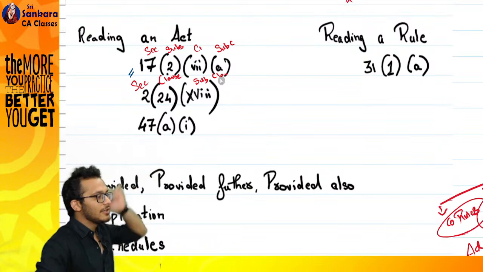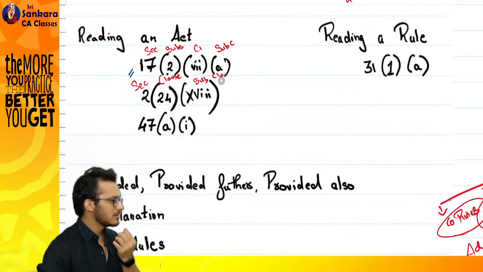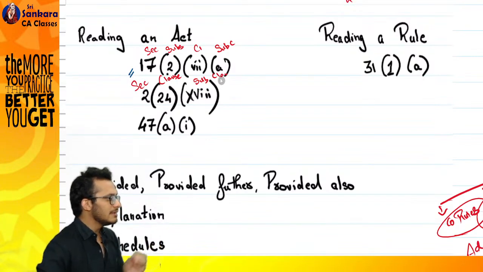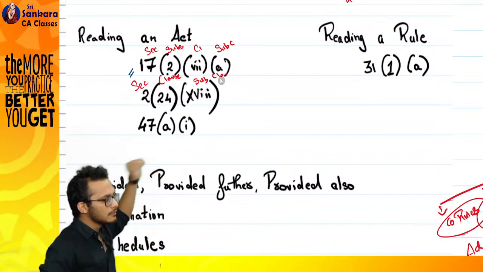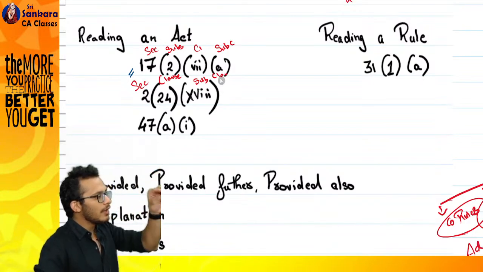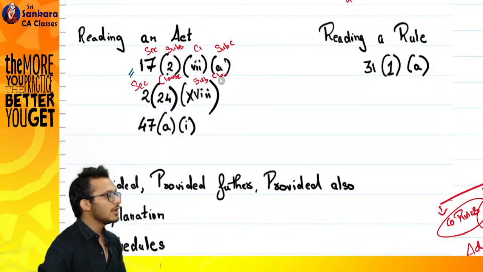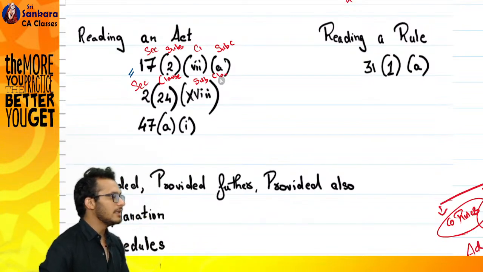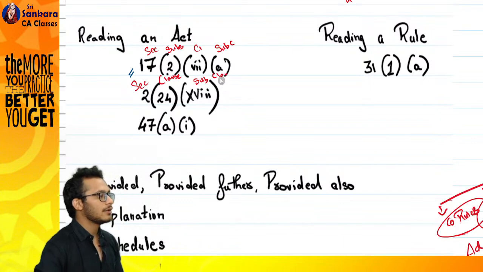When we're reading section 17, it talks about perquisites. We'll discuss what perquisite means. Perquisite means you're giving benefits to someone. So if you're talking about perquisites, section 17 subsection 1 will also talk about perquisites. Section 17 subsection 2 will also talk about perquisites. That is why it is subsection. But when it comes to definitions, you are in the definition of 2. Will 2.1 and 2.2 be the same? Will you say 2.2 is dependent on 2.1? In that case, it becomes a clause directly. There is no sub in that. It directly becomes a clause. Clear? Not clear? Clear?